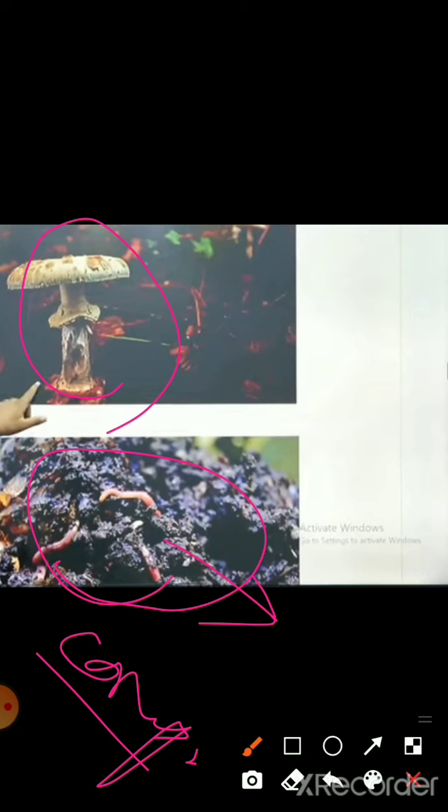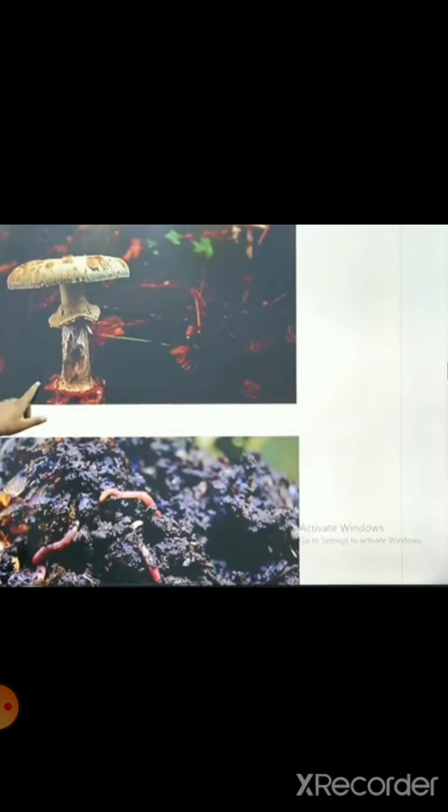And due to this increase in the soil, plants will give good growth, and after the plants grow, the plants will be eaten by the animals, and herbivores are eaten by the carnivores. So here decomposers are also playing a vital role in this food chain, in this system, or we can say in this forest environment.